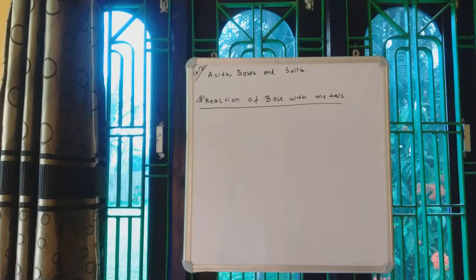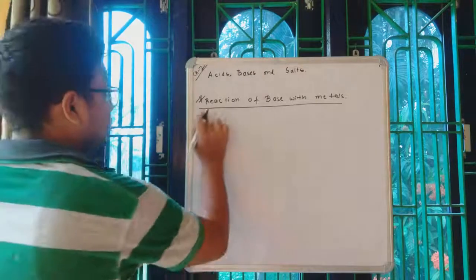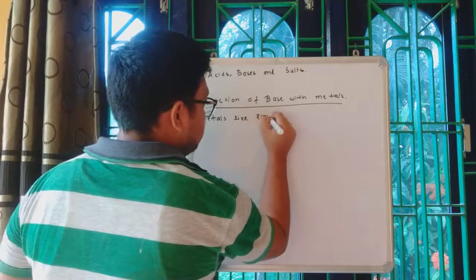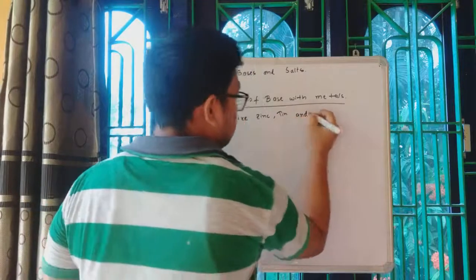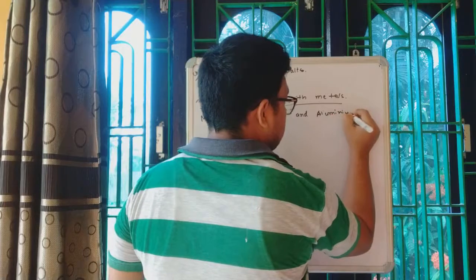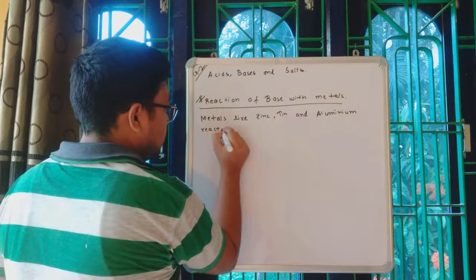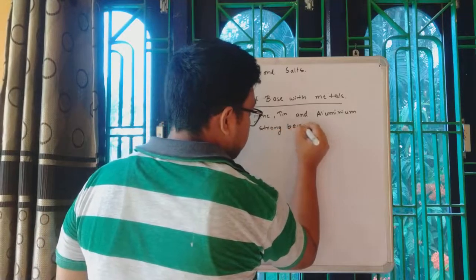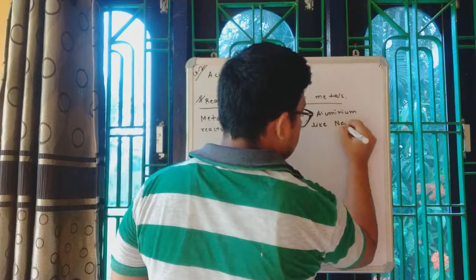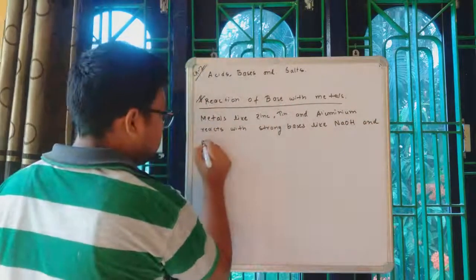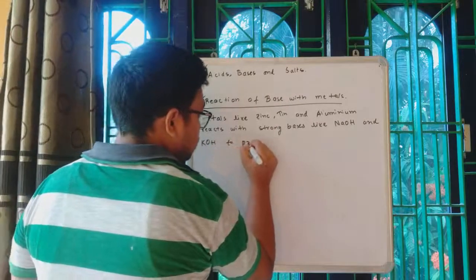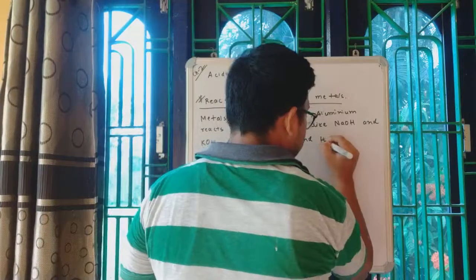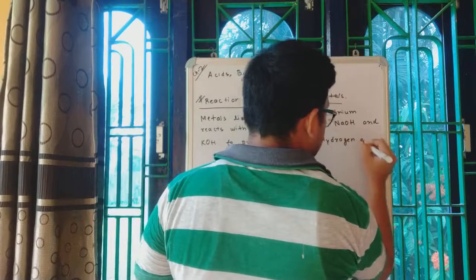So in the reaction, we will write: metals like zinc, tin and aluminium react with strong bases like NaOH and KOH to produce salt and hydrogen gas.